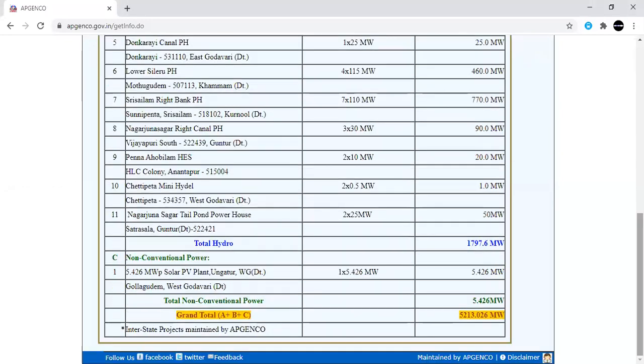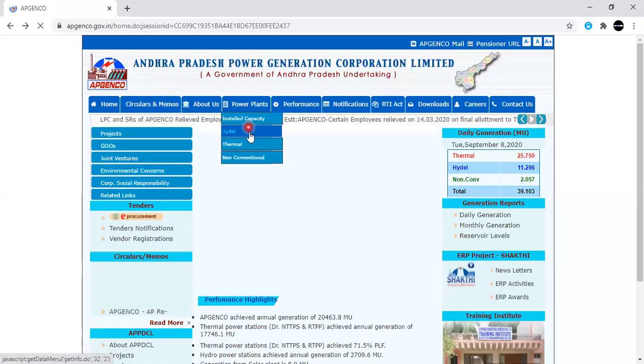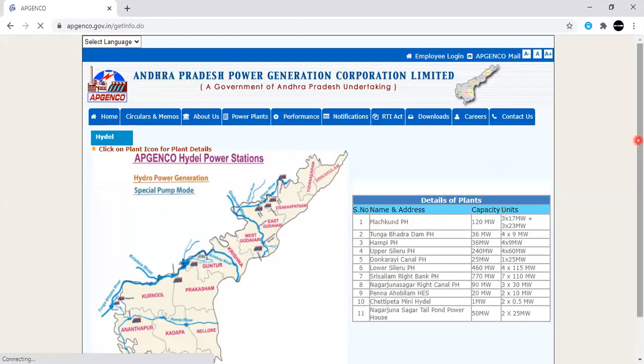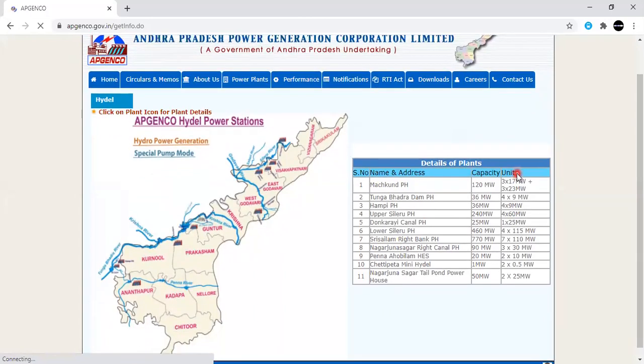So this is the thermal power plant installed capacity, the hydro power plant installed capacity, and the non-conventional installed capacity. And coming to the hydel, this is very, very important. When you open that hydel, you can identify how many power plants are there in AP.